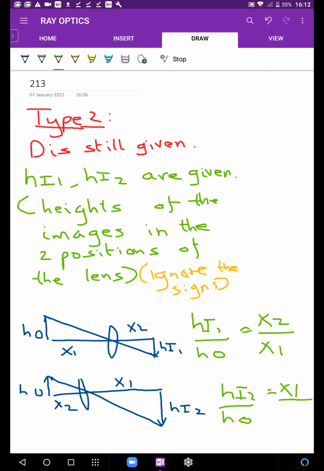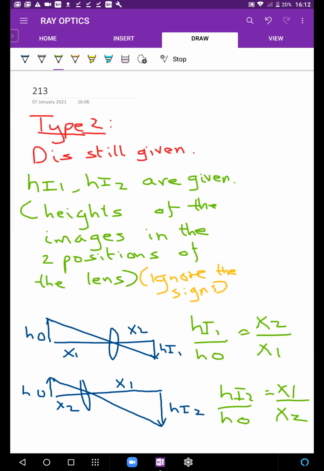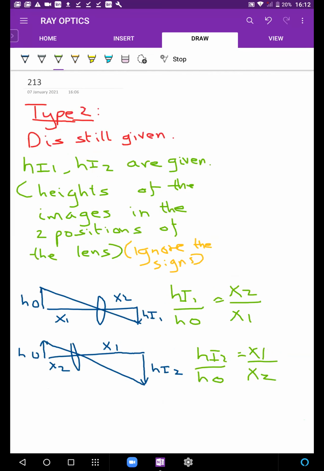Both the ratios are reciprocals of each other. And by similarity of triangles, height by distance is height by distance.